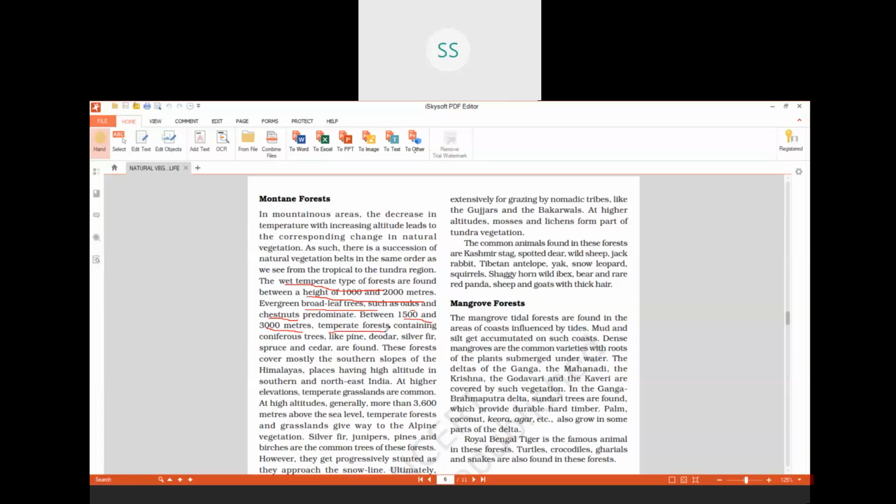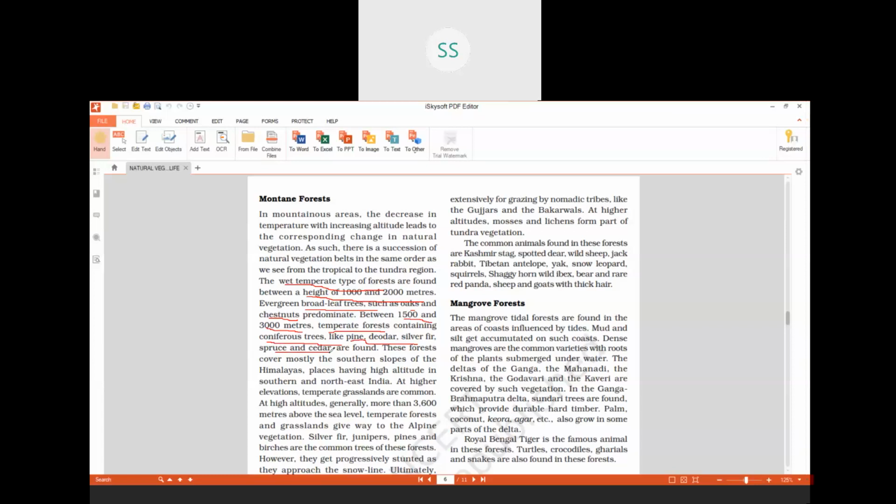Then as we go to a higher altitude, between 1500 to 3000 meters, we find temperate forests. Earlier it was wet temperate forest. Now it is temperate forests. These forests contain coniferous trees, which are in the shape of a triangle. Such kind of trees you will find. Examples are pine, deodar, silver fir, spruce, cedar, etc. That is between 1500 to 3000 meters.